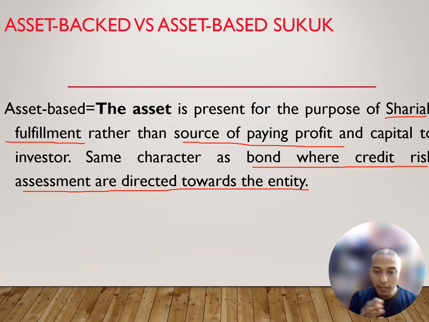It is just for fulfilling the Sharia contract, because in Sharia you need to have an asset. So you put in an asset, but this asset is not going to help you pay the profit of this sukuk. The asset is just there to fulfill Sharia compliance.